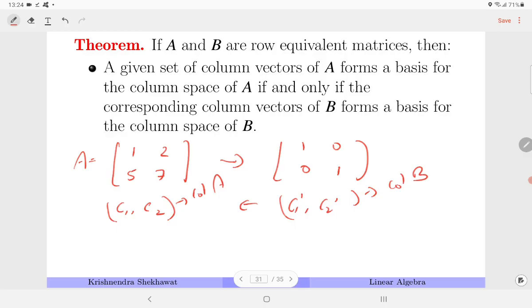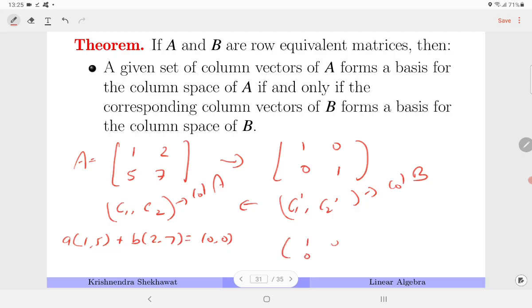Why is it so? It's easy to check. So let's say I have to check whether these two columns are LI or not. So I write a times 1 5 plus b times 2 7 is equal to 0 0. It gives me a homogeneous system of equations, and if they are LI, then a comes out to be 0, b comes out to be 0.